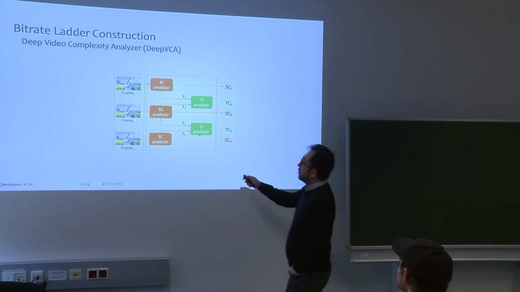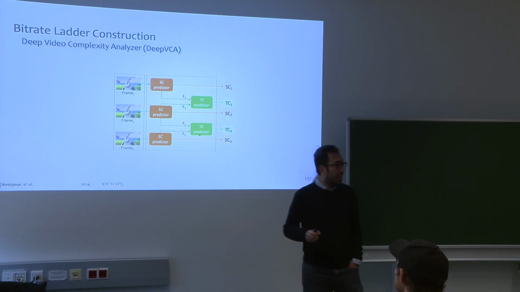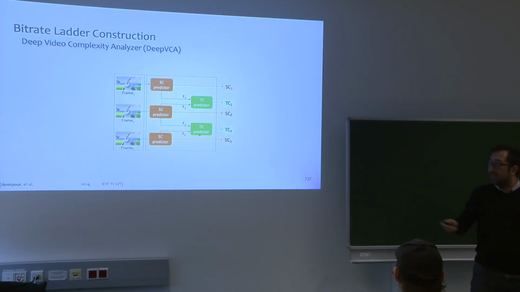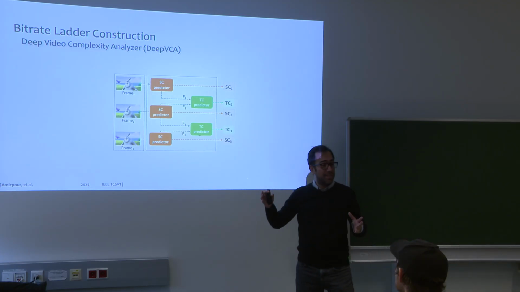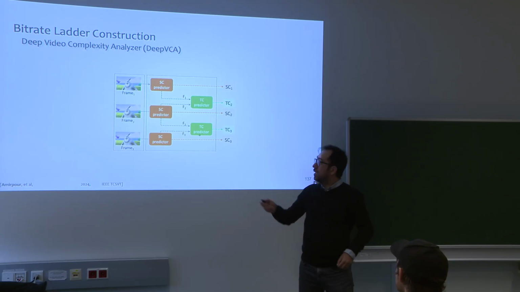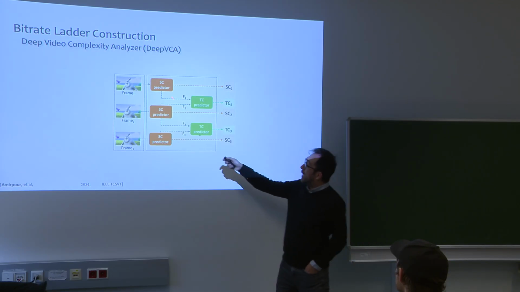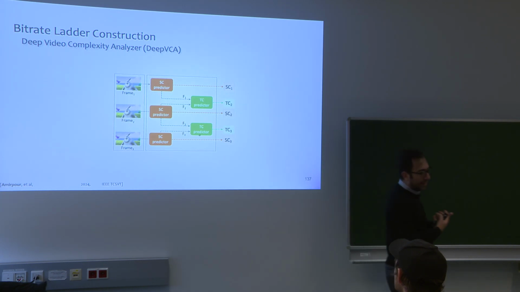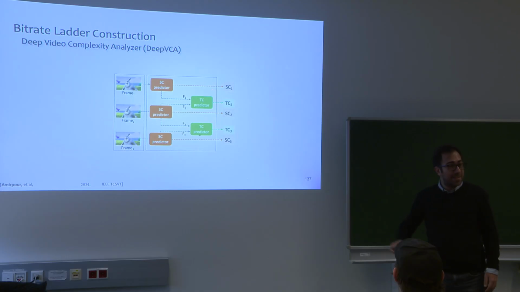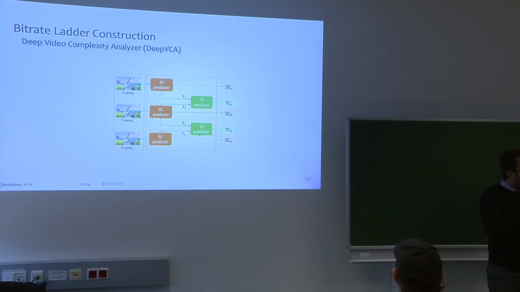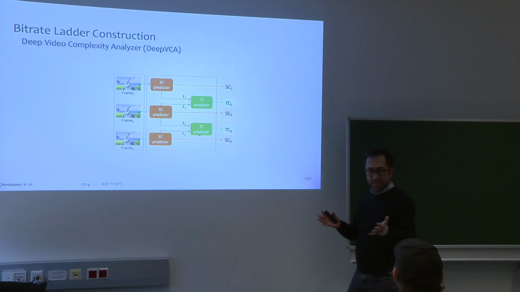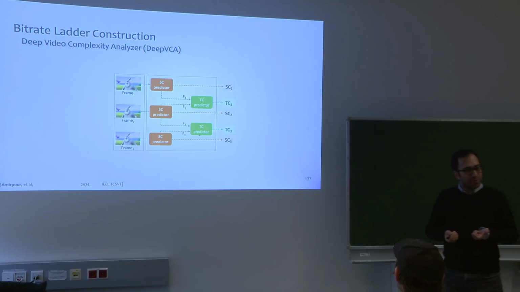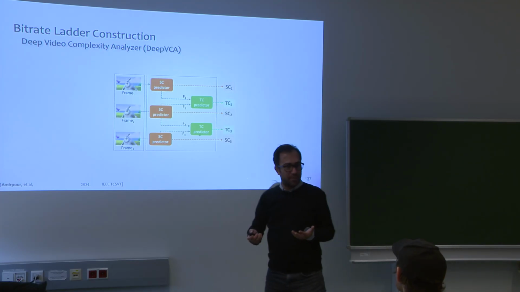For DeepVCA, as you can see, we fine-tune a deep neural network, for example EfficientNet, ResNet, whatever, to predict the spatial complexity, the detail in one frame. This is used for all the frames. And then we extract the latent features and compute the similarity of the latent features. We use it as the temporal complexity to see how similar two frames are to each other. If they are very similar, it means we don't have any temporal complexity, we don't have any movement in the video, right? But if the latent features are not similar to each other, it means we have huge temporal complexity.